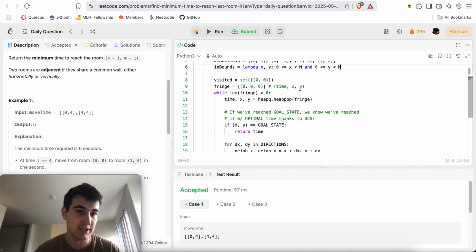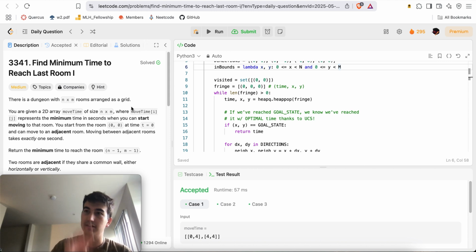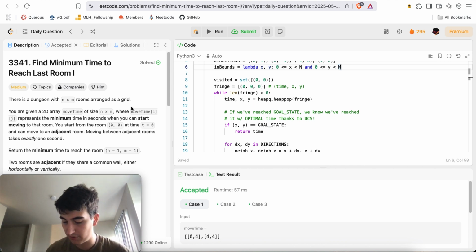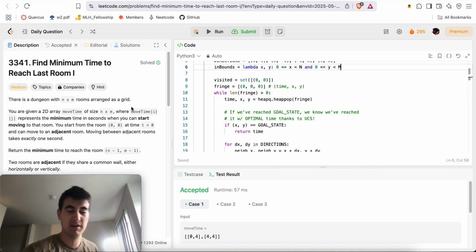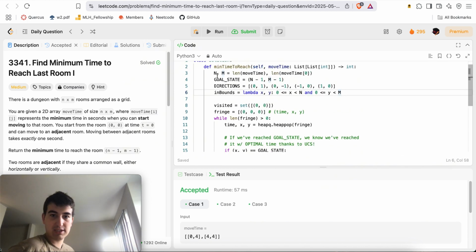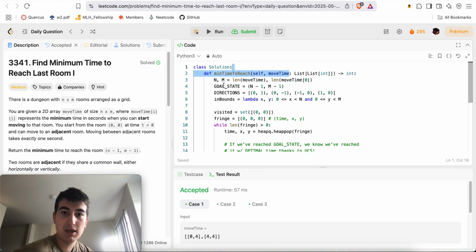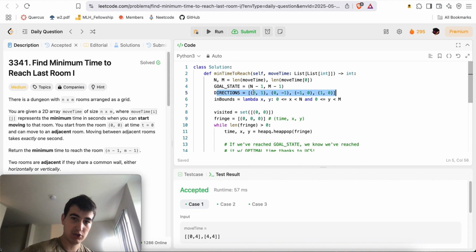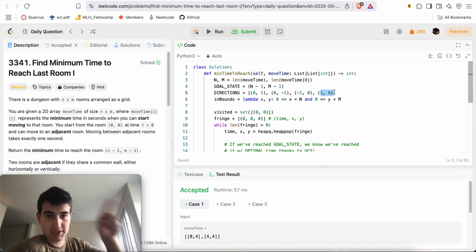I just do a basic UCS to essentially get the minimum cost from the top left corner, which is 0, 0, all the way up to the bottom right corner. The only thing I do newly is accounting for the minimum times at which you can reach a room, right? So here I just have n, m as my dimensions of move time. My goal state is n minus 1, m minus 1. The directions at which I can go from any cell, these are my delta x, delta y's. So for example, 0, 1 means move 0 rows, move 1 column to the right. 0, negative 1 is move 0 rows, 1 column to the left. This is 1 row up, this is 1 row down, etc. So all 4 possible directions.